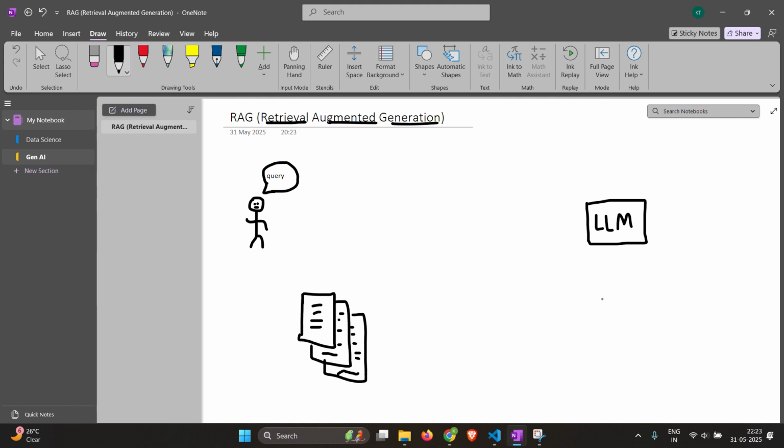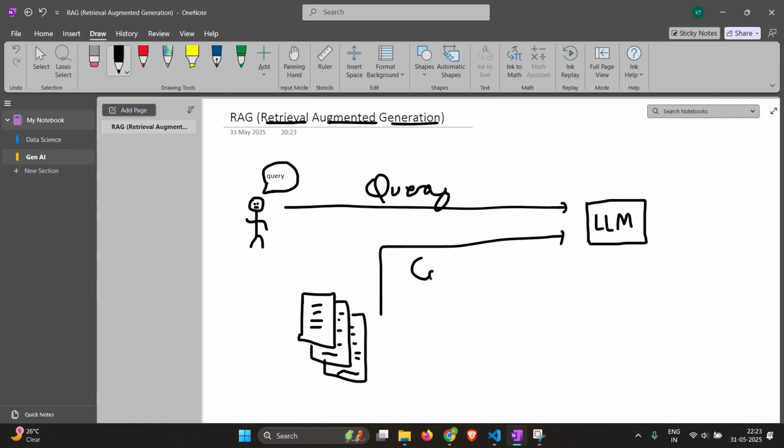Because when the LLM was trained, it was trained on general data that was publicly available on the internet. So if we just send the query to the LLM, it won't be able to answer questions that are based particularly on your business. So what we want to do is we want to send your query along with this context to the model and then generate the response.